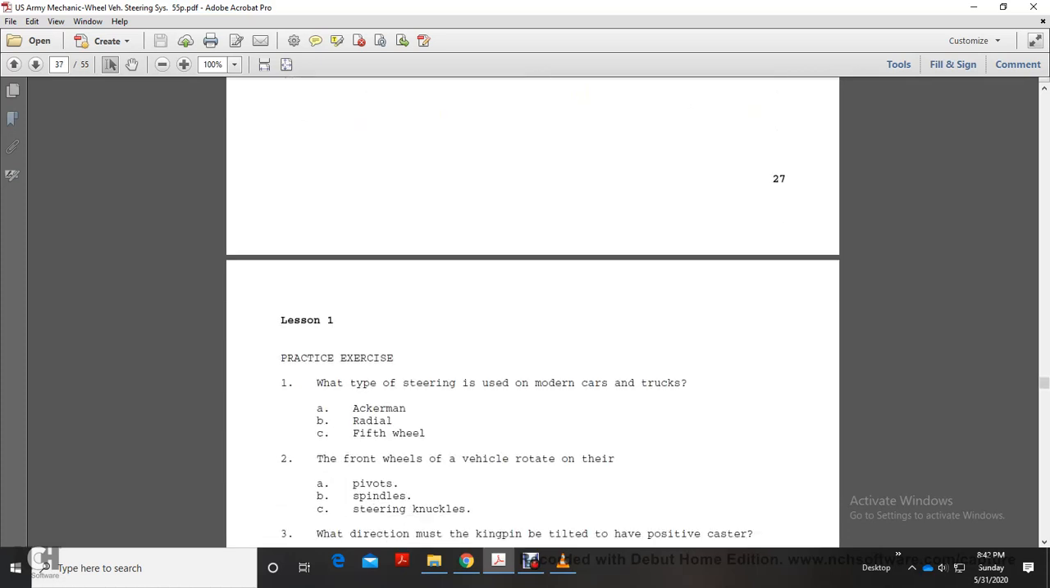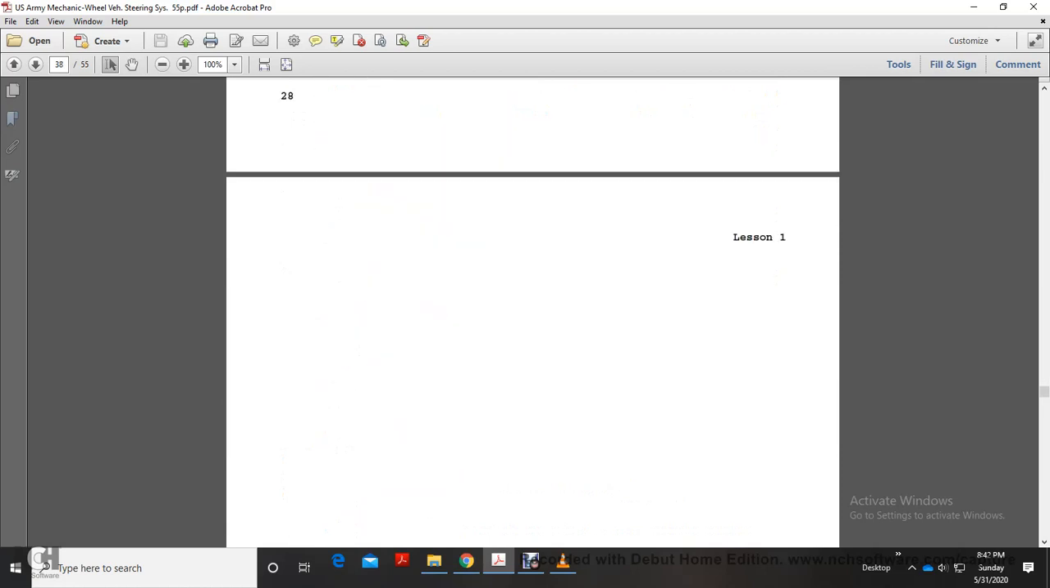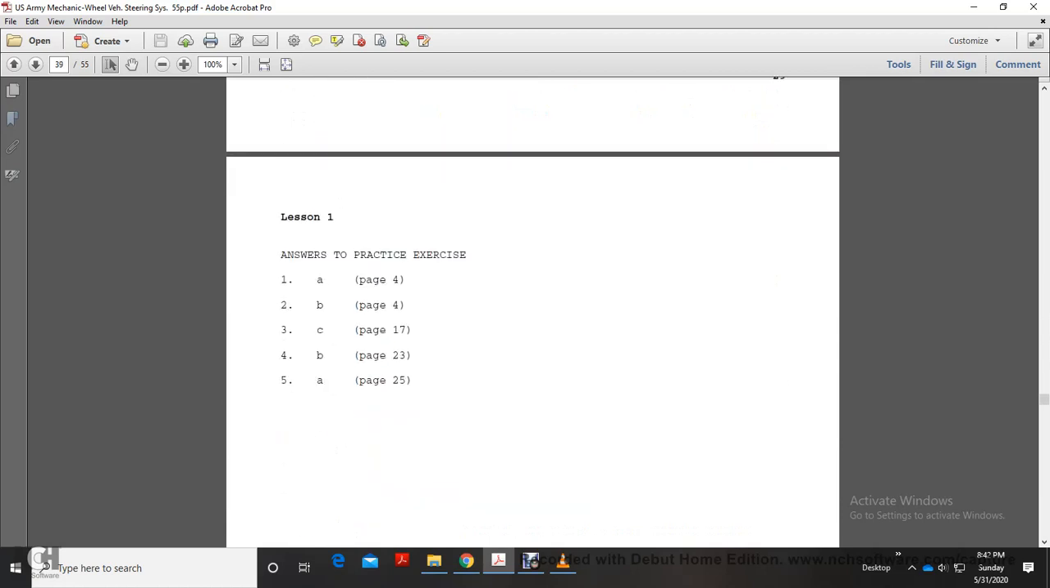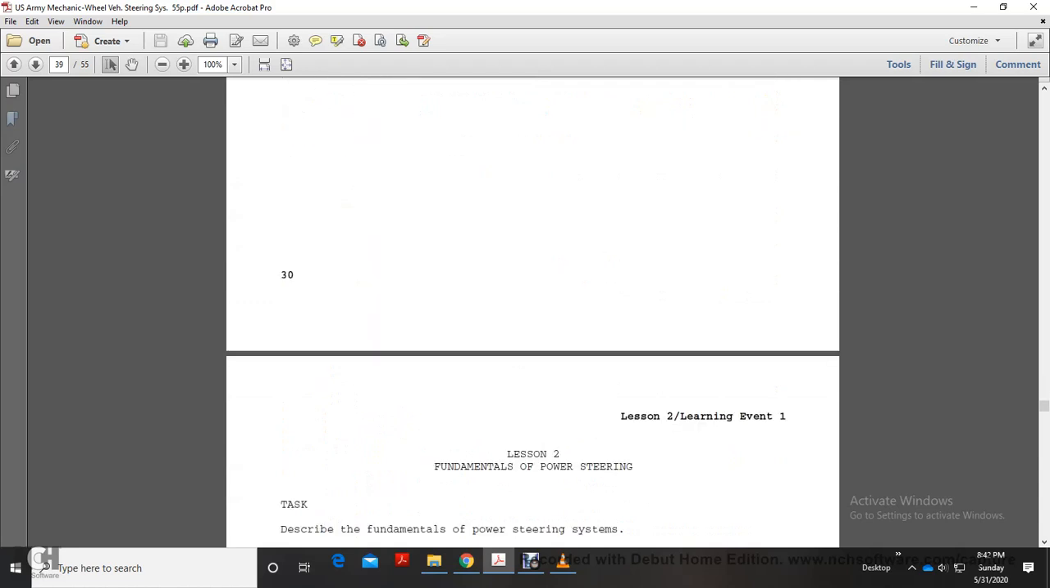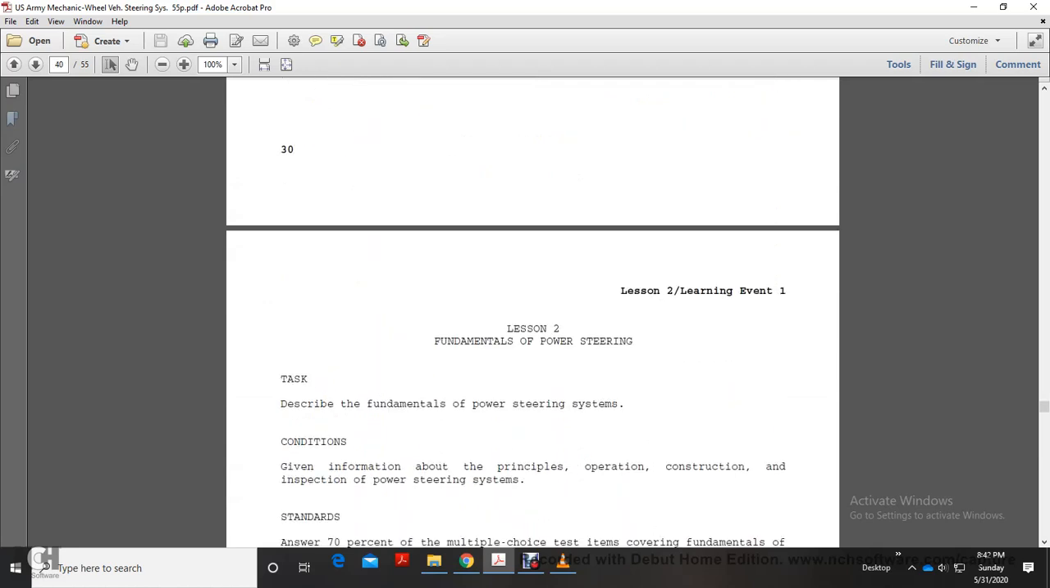Next is the practice test for level 1, and this page is intentionally left blank, followed by the answers to the practice exercise. And then the next page, lesson 2, fundamentals of power steering.